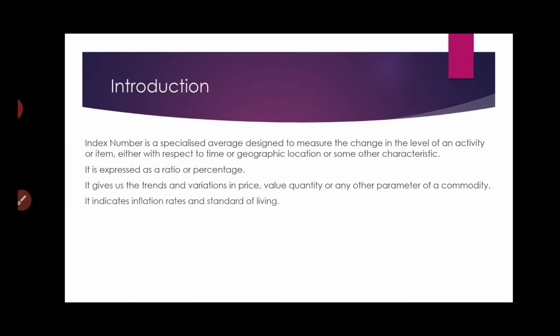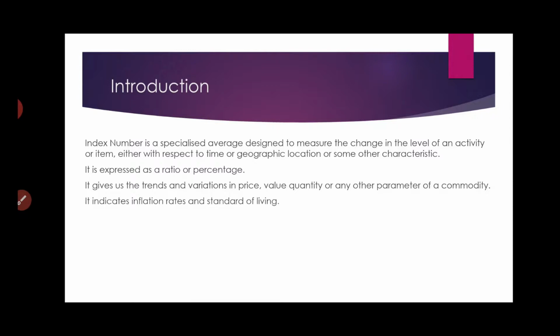If the consumer price index goes up year after year, then we can say that the cost of living is getting higher and higher, right? Or we can say that we are getting towards an inflation. Now, these are all economic terms which we are not much interested in. We are only interested in knowing how we calculate and evaluate index number.